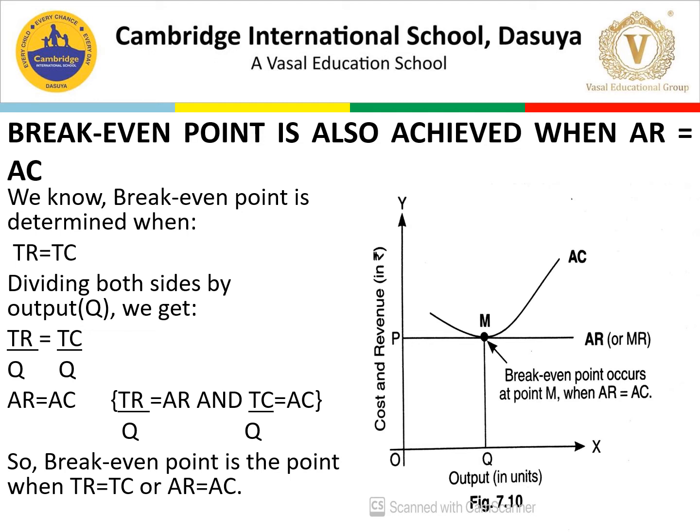So this is derived from TR equal to TC. So this is also the situation when we are getting the break-even point, with AR and AC, both equal to each other. Now let's move to the next slide, that is